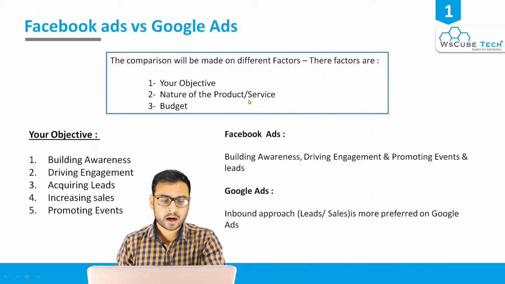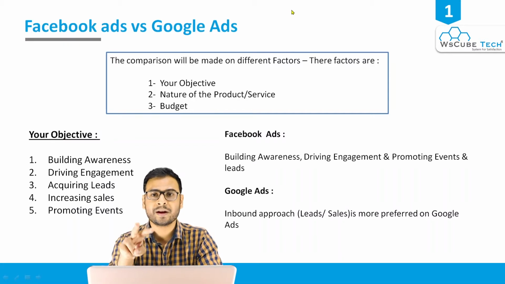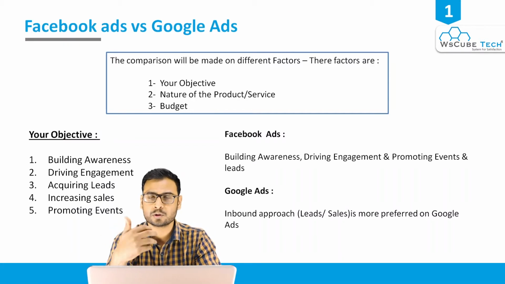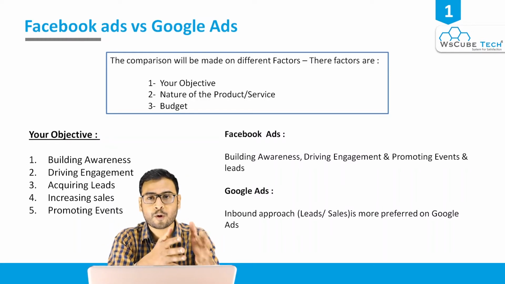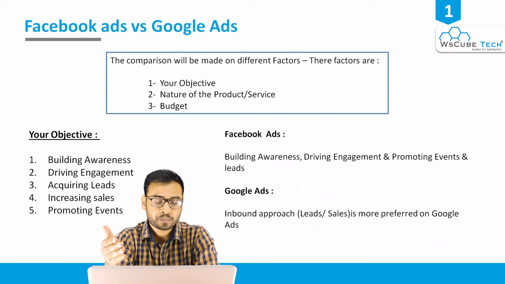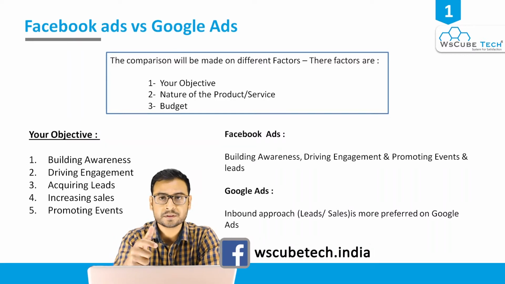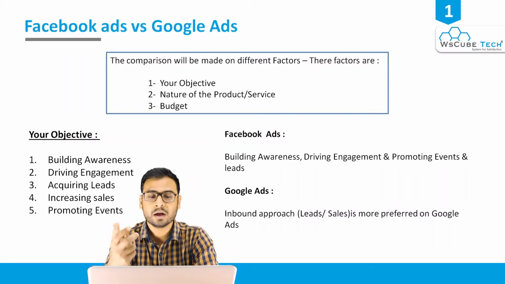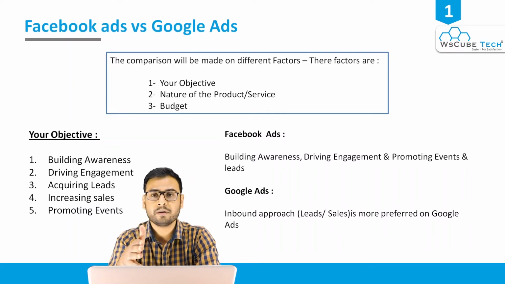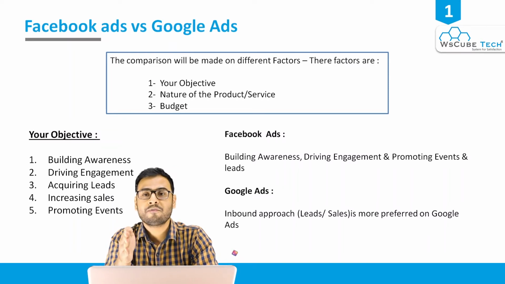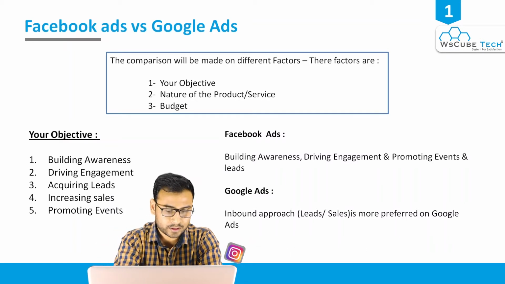So let's begin. First of all, the comparison is made on different factors. Whenever we compare two individuals, products, or services, the comparison is always made on some factors. The factor we are going to take into consideration first is the objective: what you want to achieve, what your goal is. You can see it written on my laptop screen, your objective. According to your objective, what kind of ad network or ad system are you going to use? Majorly we have these 5 objectives.